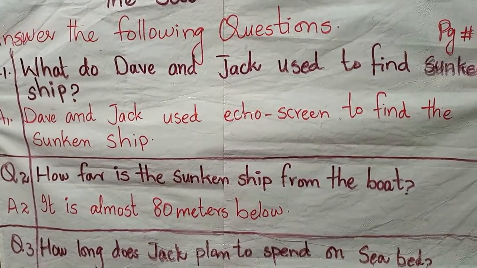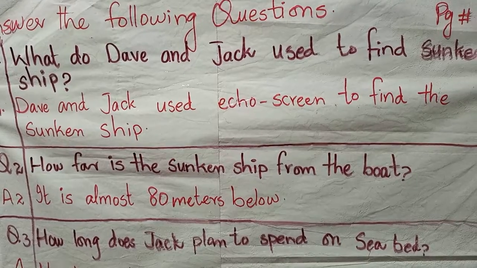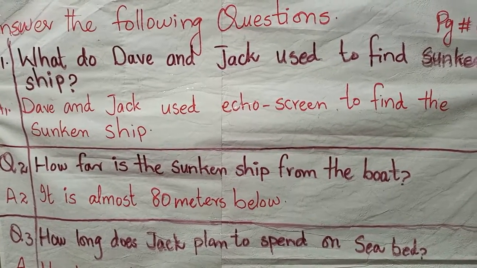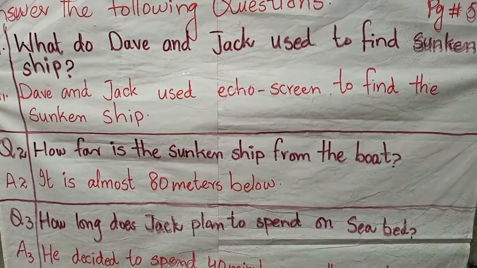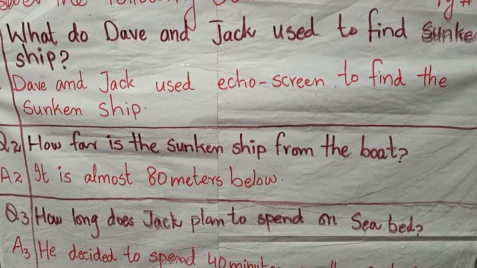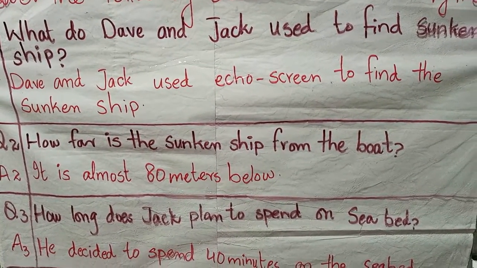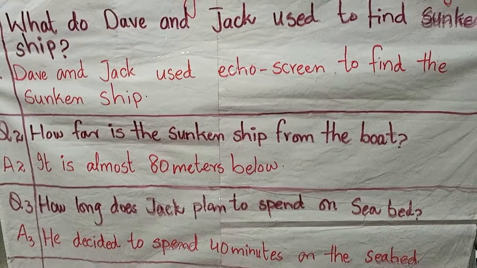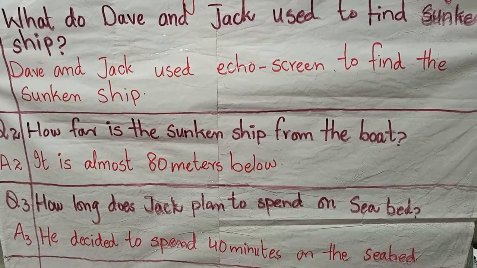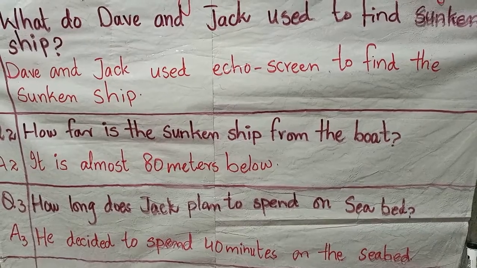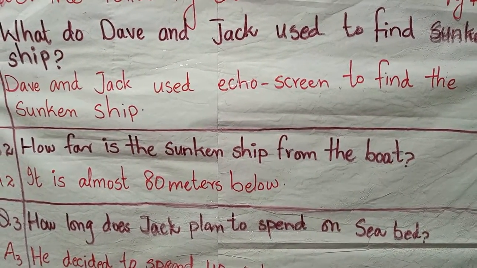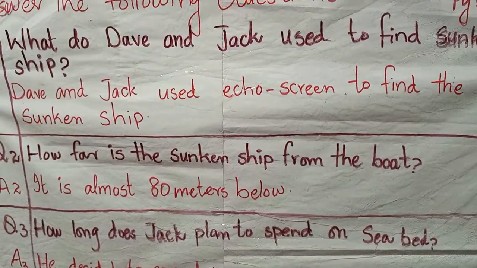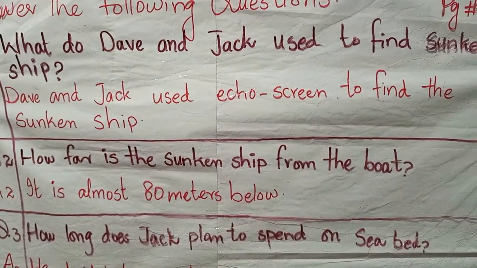Question number 2 is, how far is the sunken ship from the boat? Answer number 2 is, it is almost 80 meters below. Question number 3 is, how long does Jack plan to spend on the seabed? Answer: Jack decided to spend 40 minutes on the seabed. You have to write your question, underline it, and then write the answer and draw the ending line of the question.